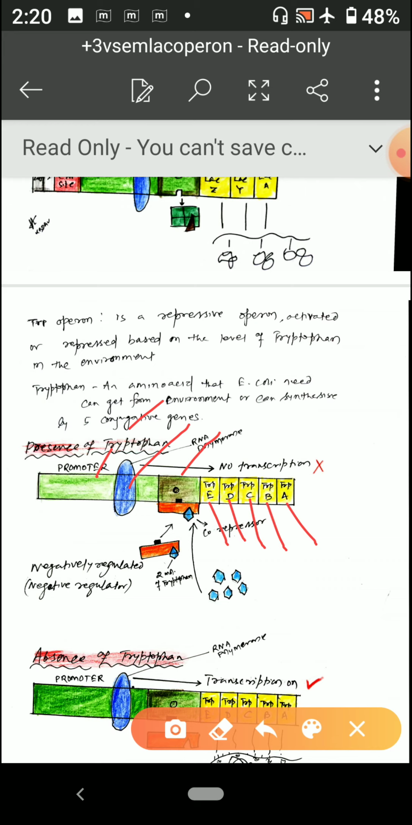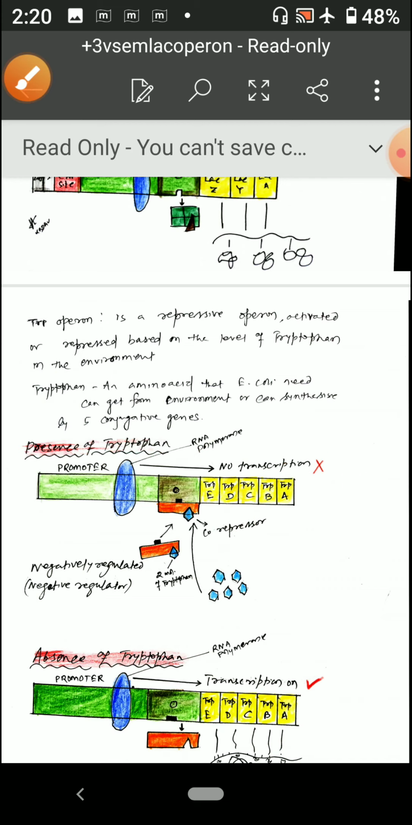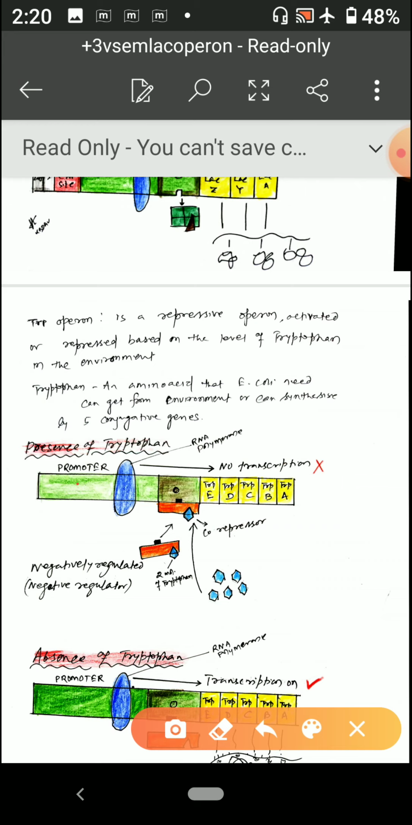E. coli normally gets this tryptophan from the environment, but when there is less tryptophan or no tryptophan in the surroundings, naturally the E. coli will trigger the synthesis of tryptophan in its own cell, and for that it needs to switch on these five different genes, which are controlled by a promoter and an operator.